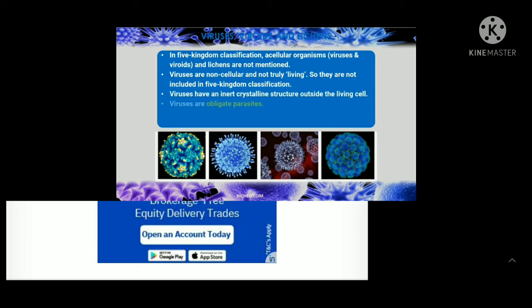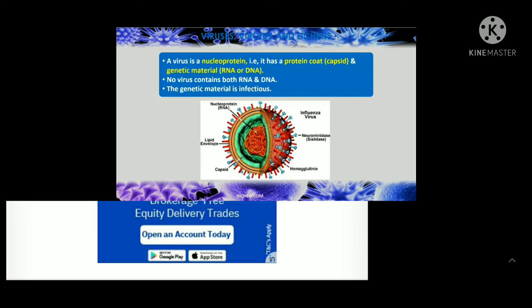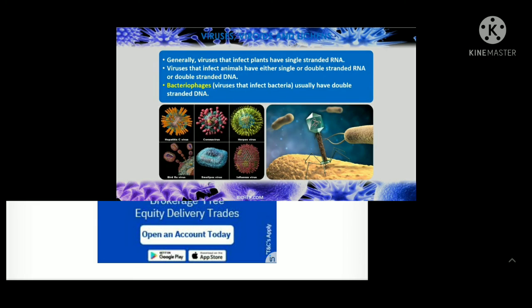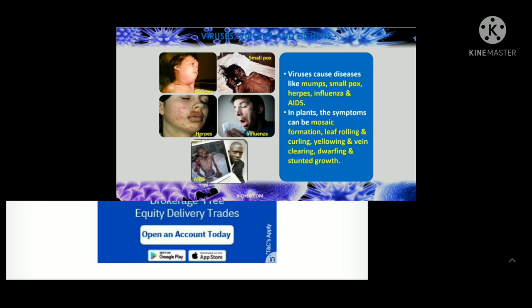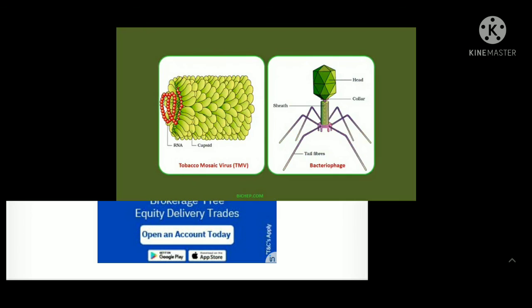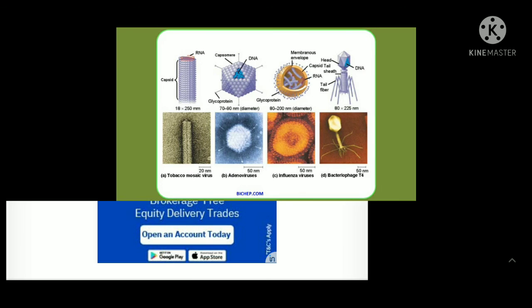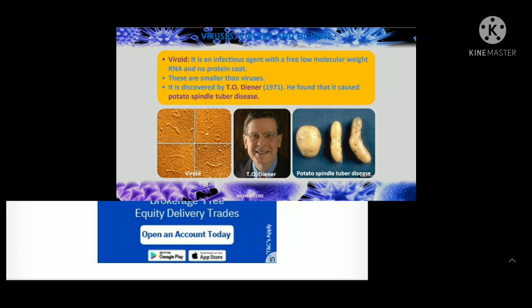In the five kingdom classification, viruses, viroids and lichens are not included. In case of viruses, they basically contain nucleoprotein, that is a protein coat and genetic material. Some viruses have the capability to infect bacteria and go through the lytic and lysogenic cycles, causing different diseases. Examples are the tobacco mosaic virus and the bacteriophage. Different types of viruses have been shown here.